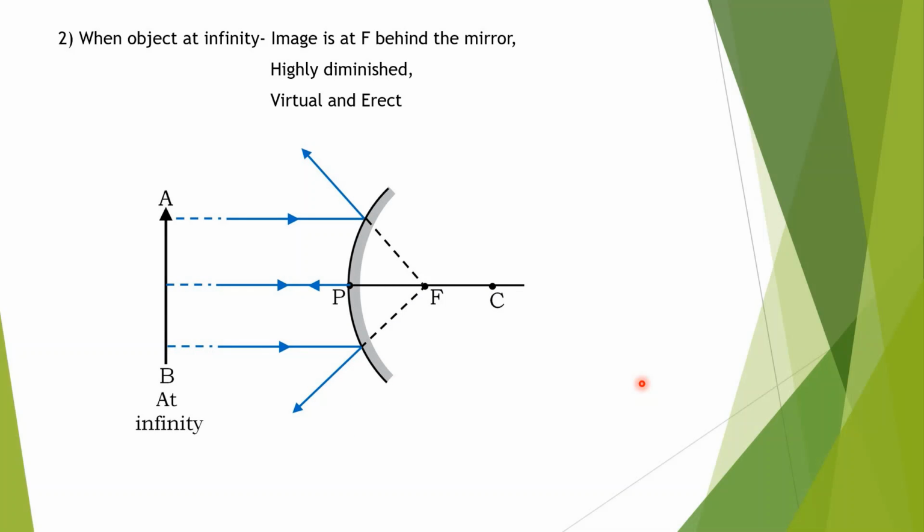When the object is placed at infinity in a convex mirror, in that case the image will be formed at focus behind the mirror, because rays of light after reflection are not actually intersecting, and when they seem to meet, that point is the focus. Because of that it is virtual, and if it is virtual, it will be erect, and the size will be highly diminished, meaning a point size image will be formed.